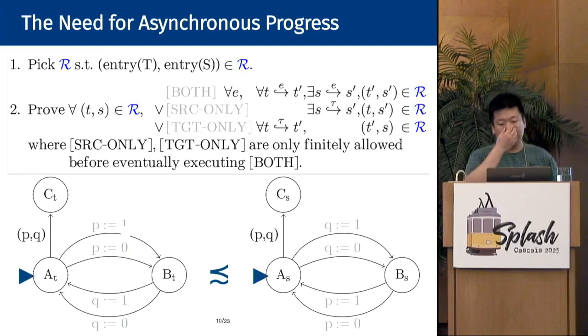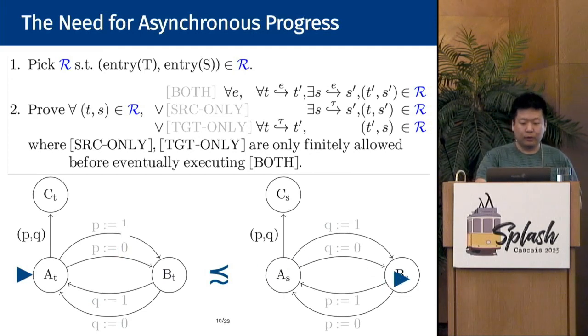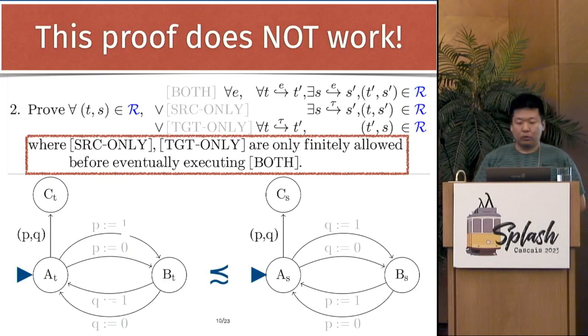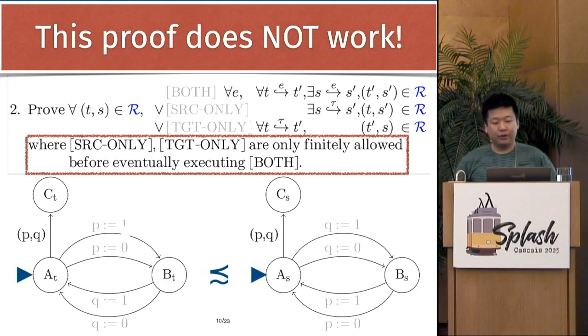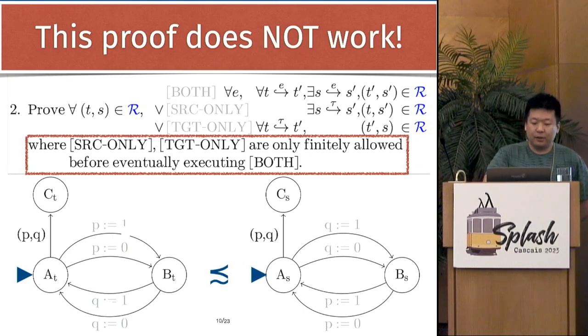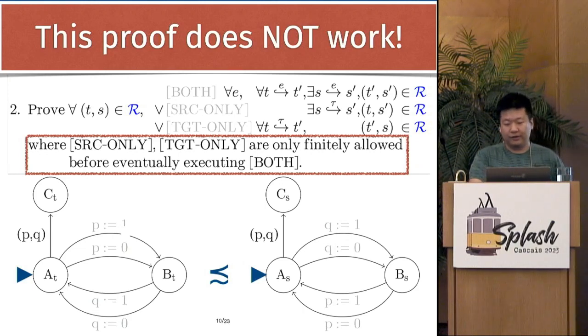Specifically, starting from the simulation relation that relates A on both sides, you would like to execute the target twice and execute the source twice, picking the same branches as the target. However, this proof does not work. In the case of a diverging execution, concatenating this proof segment infinitely many times would result in a proof with infinite stuttering steps without executing the both rule. This is somewhat unfair because this is actually a sound proof strategy, unlike the unsound proof earlier. What actually matters for soundness is ensuring that both sides are taking a step, and in this proof, we actually do.